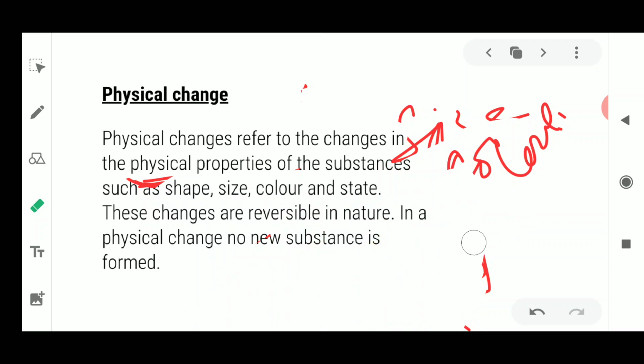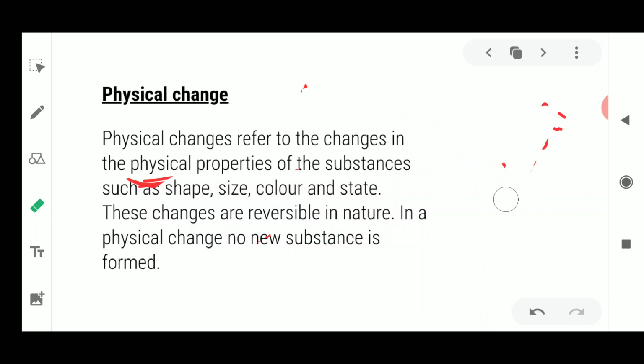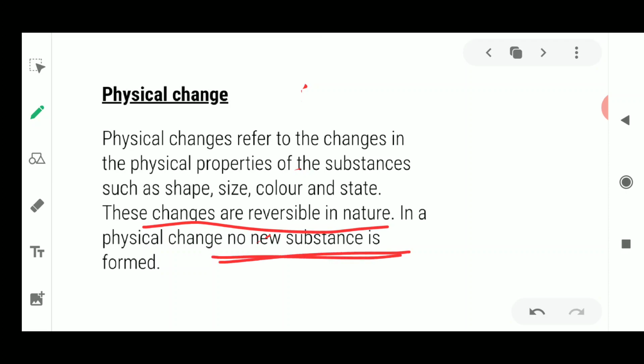Now if the change taking place is only a change in color, shape, size or state of matter, it is known as a physical change. Such changes are mostly reversible in nature, and no new substance is formed. So we have studied three things in physical changes. The physical change is considered only in the change in the physical properties. Any alteration will be taking place in the physical properties only. That means its shape is going to be changed, its color is going to be changed, its state is going to be changed, and secondly